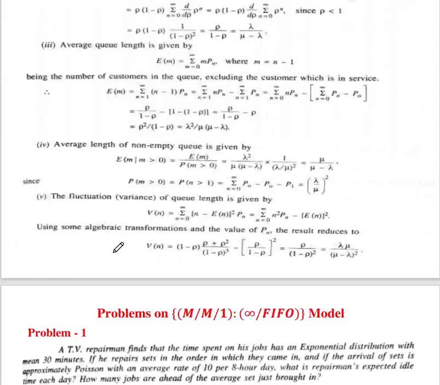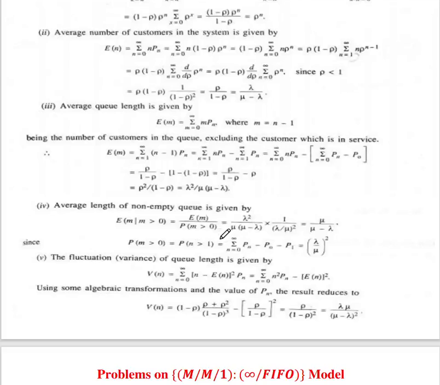So E of m, so you will get, that is lambda square upon mu minus lambda. Okay. Number 4, average length of non-empty queue is given by, denoted by E of m such that m greater than 0, which is equal to mu upon mu minus lambda. Since here probability of m greater than 0, that is P of n greater than 1, and which is equal to summation Pn minus P0 minus P1. So we will get lambda by mu to the power 2.